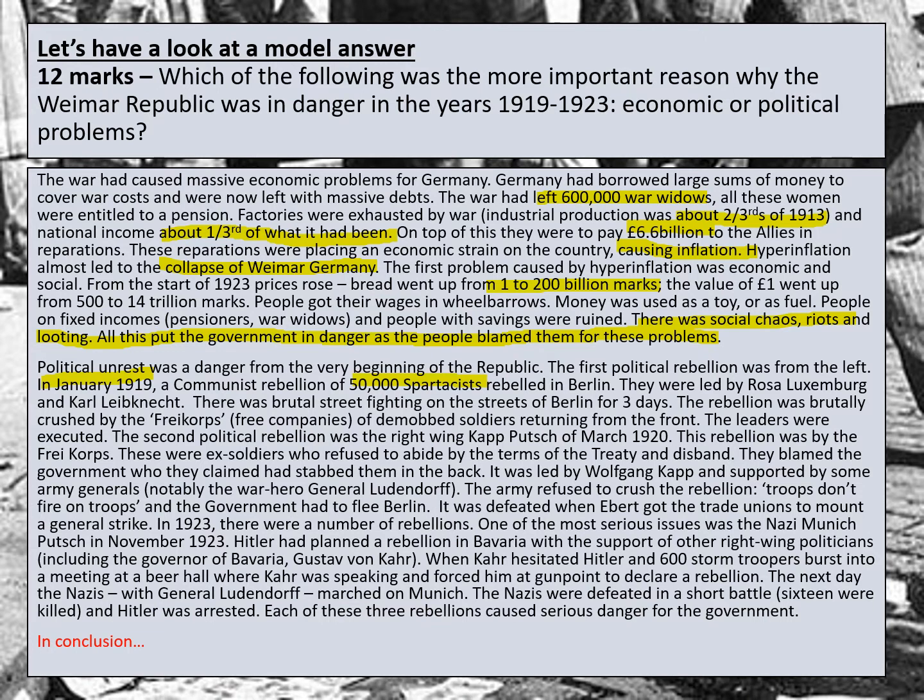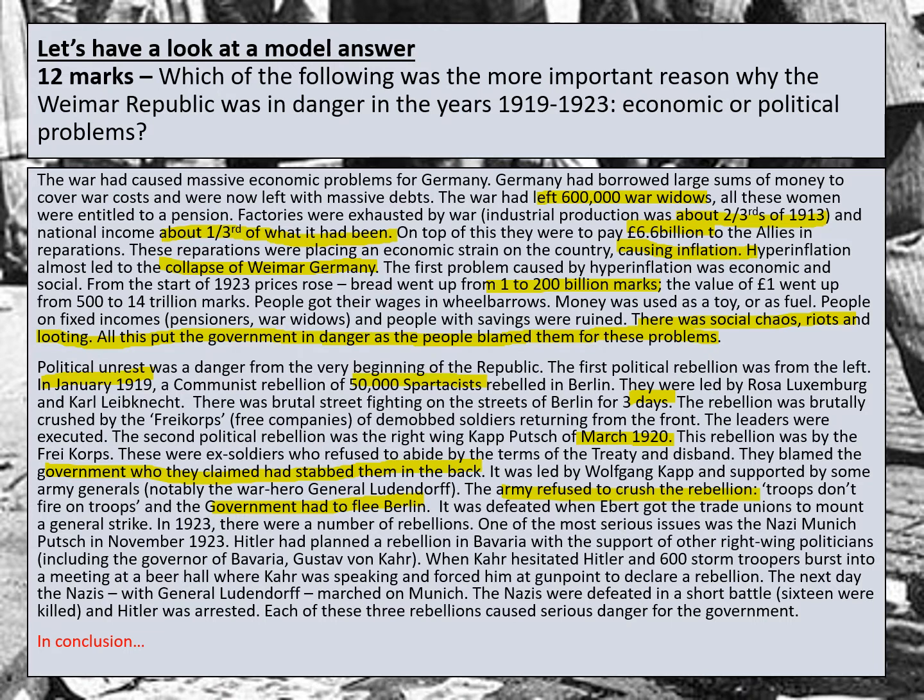The leaders were executed. The second political rebellion was the right-wing Kapp Putsch of March 1920. This rebellion was by the Freikorps. They were ex-soldiers who refused to abide by the terms of the treaty and disband. They blamed the government, who they claimed had stabbed them in the back. It was led by Wolfgang Kapp and was supported by army generals, notably the war hero, General Ludendorff. The army refused to crush the rebellion. Troops don't fire on troops, and the government had to flee to Berlin. It was defeated when Ebert got the trade unions to mount a general strike.